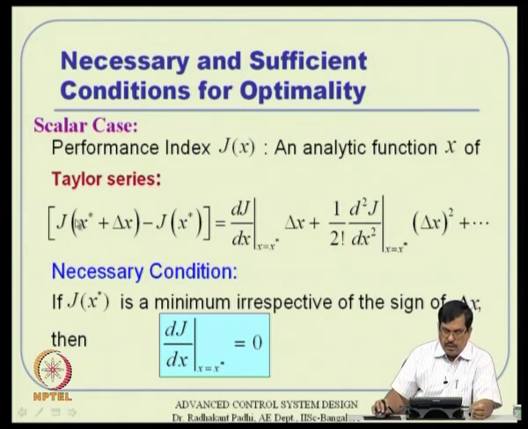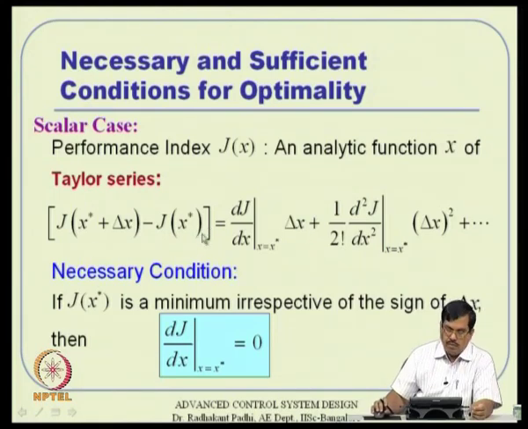So if I take this minus that, the series looks like that. What I am interested in, for either a minimum or maximum, is that this function J of x star plus delta x minus J of x star, the difference between the two values of the function in the neighborhood of x star, has to be sign independent of delta x.